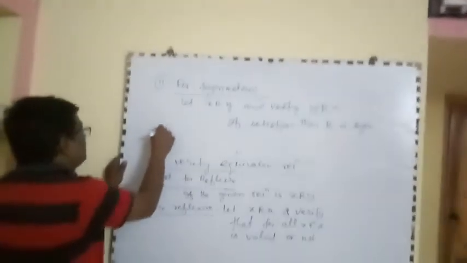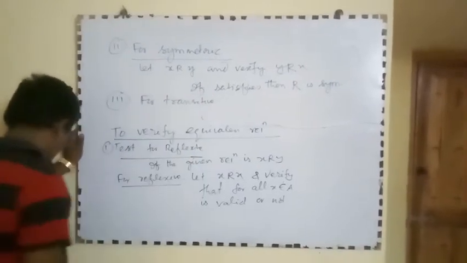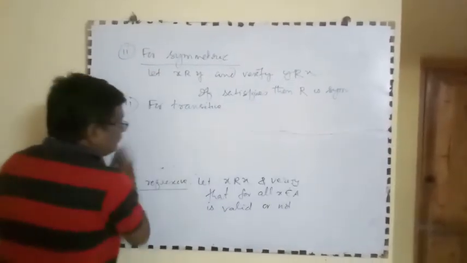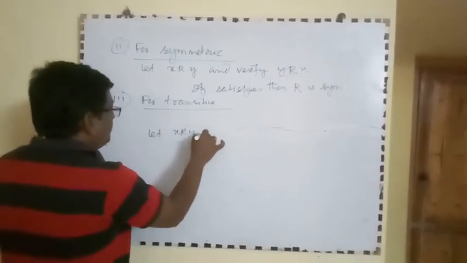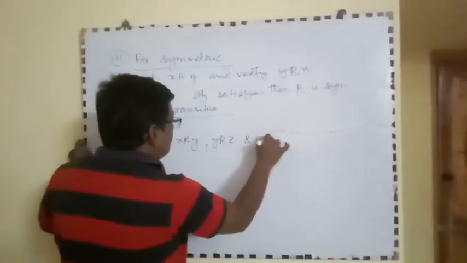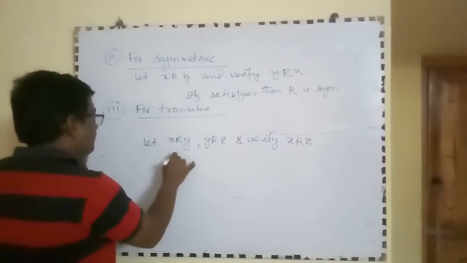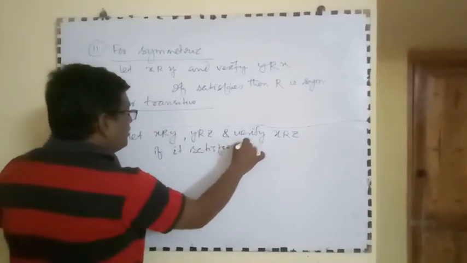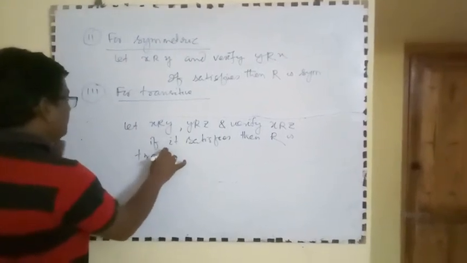For transitive, let x be related to y, y related to z, and verify x related to z. If it satisfies, then R is transitive.